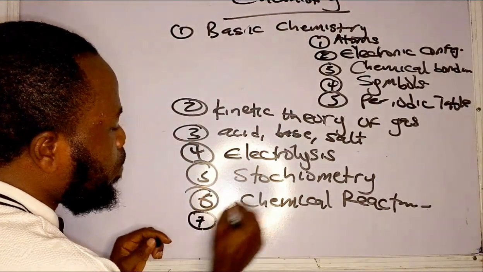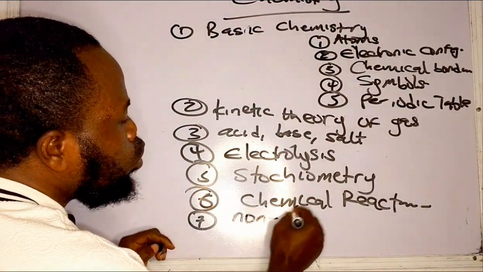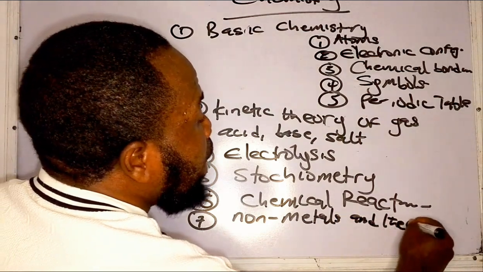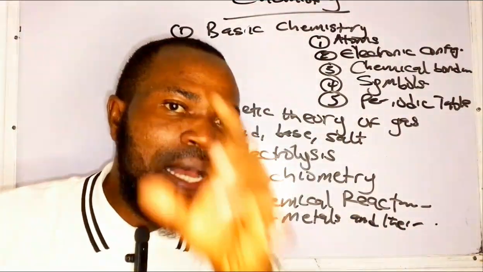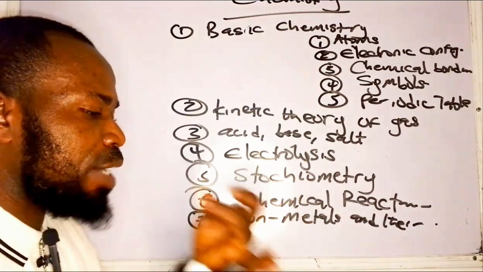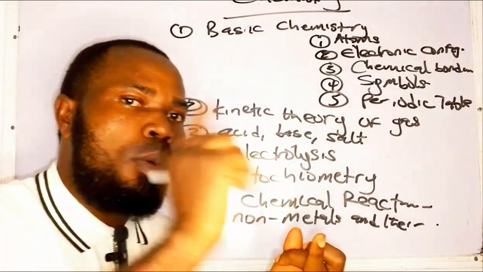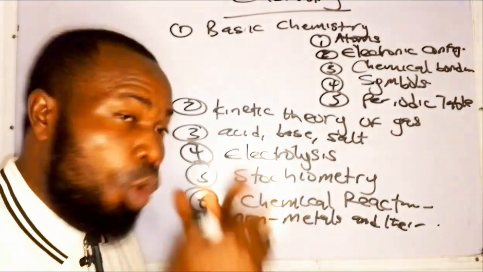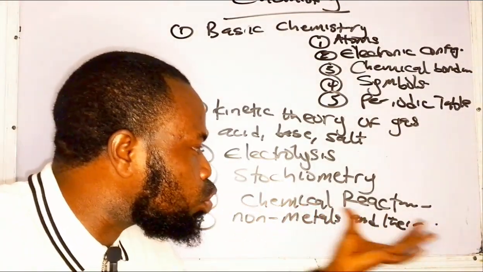Then number 7 topic, you must pay attention to what? To non-metals and their compound. Now this place is very, very dicey. Do you know why? You need to pay attention to specific non-metals such as hydrogen and its compound, nitrogen and its compound, chlorine and its compound, oxygen and their compounds, the oxides, of course. You must pay attention to all these.